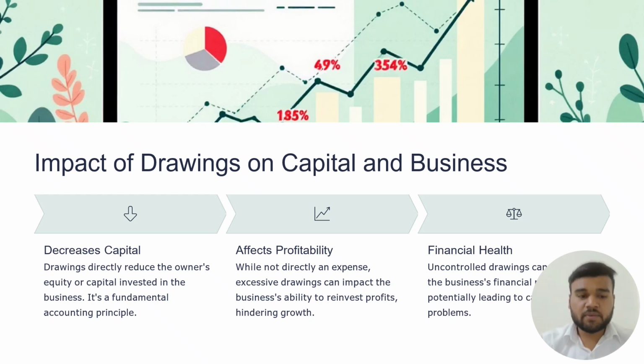Impact of drawings on the business. Capital: drawings directly reduce the owner's equity and capital invested in the business, a fundamental accounting principle. Effect on profitability: while not a direct expense, excessive drawings can impact the business's ability to retain profits, hindering growth and financial health. Understanding drawings can help the business avoid financial problems.